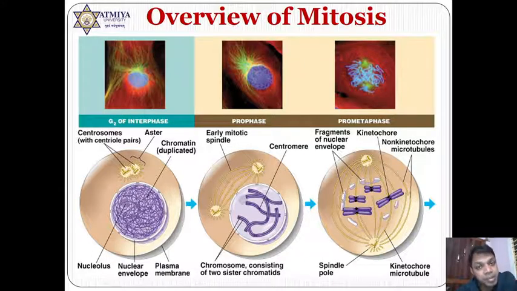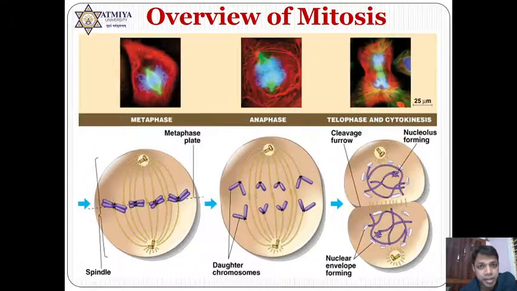Kinetochore protein is a separate, specific protein which joins to the centromere portion of the chromosome. This kinetochore is joined with the spindle fiber, and finally the prometaphase, or late prophase, ends.